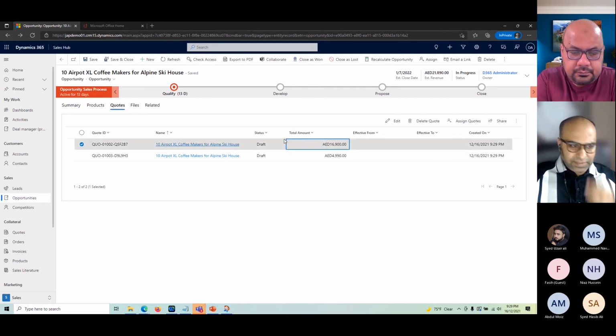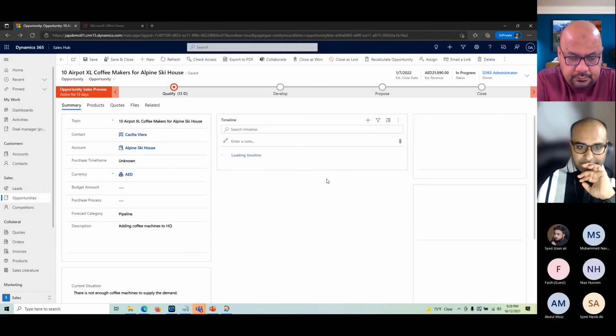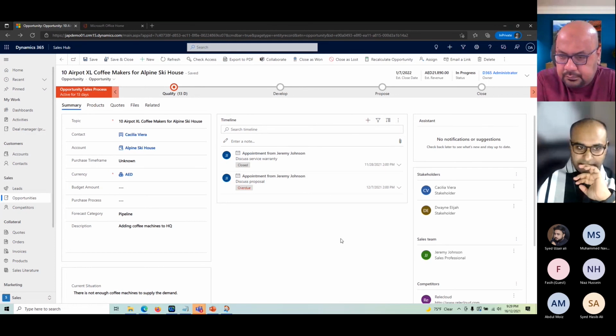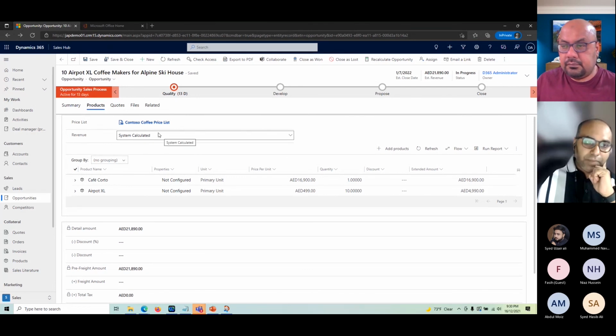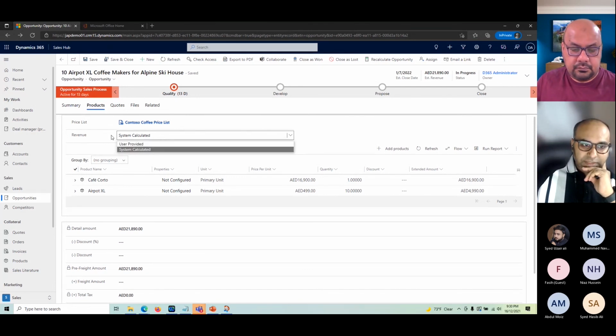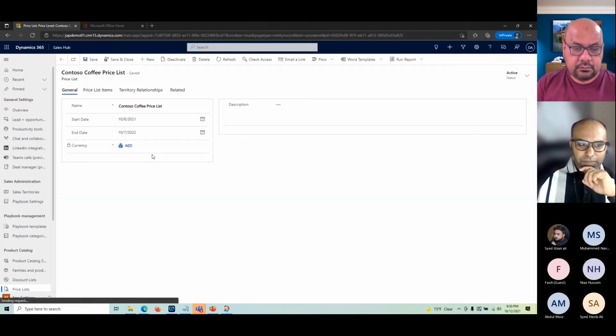Yeah, so I think that's the overall process. That is something we can cover in today's session. There are many other things related to quotes and opportunities, especially, as you have seen, this is called revenue, which is very important. By default, this is system calculated, based on this particular price list. I just want to give you basic information.